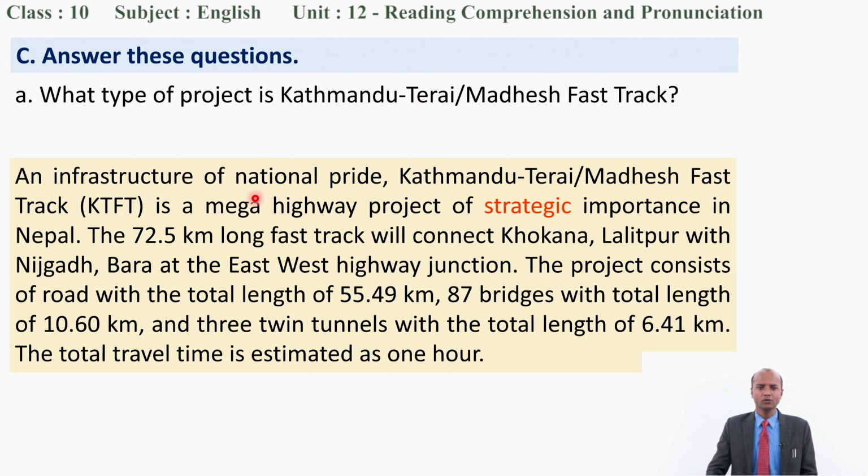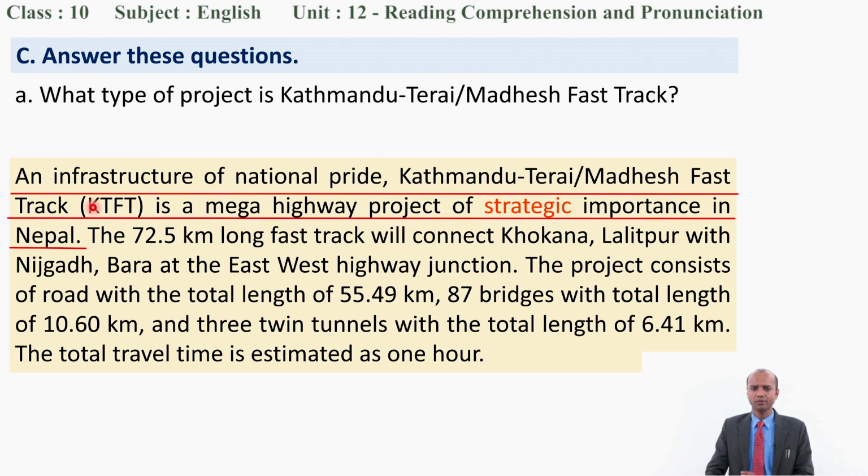Okay. So it says, let me highlight the text where the answer lies. An infrastructure of national pride, Kathmandu Tarai Madhesh Fast Track, KTFT, is a mega highway project of strategic importance in Nepal. So based on this, you have to write the correct answer. What could be the right answer then? You can write anything.